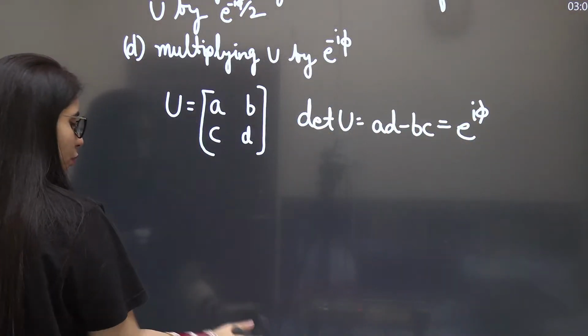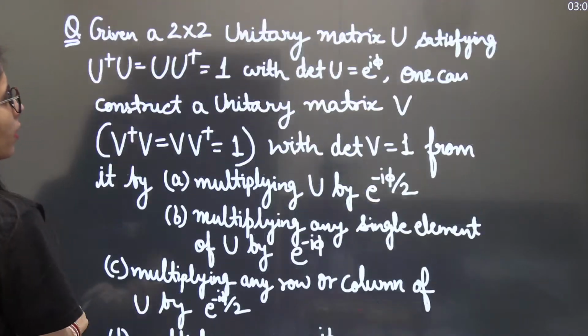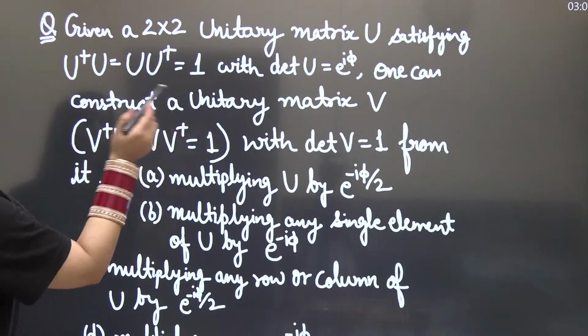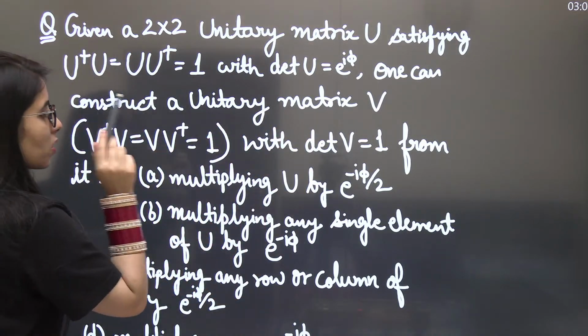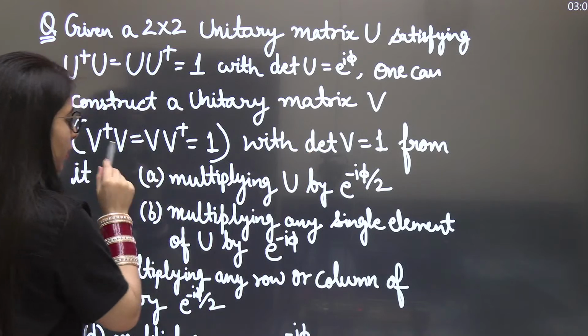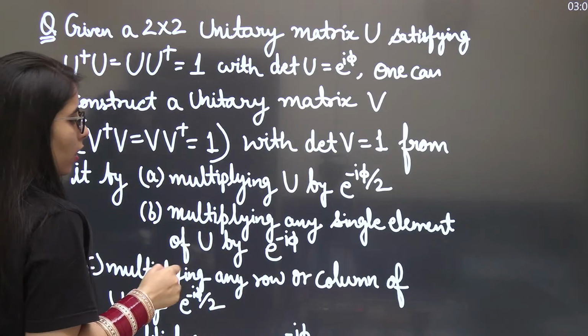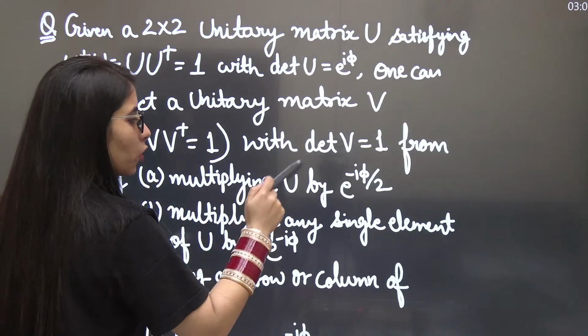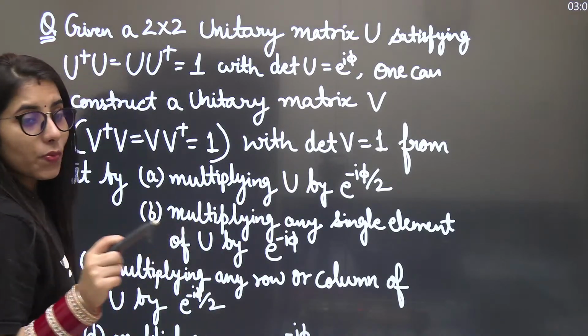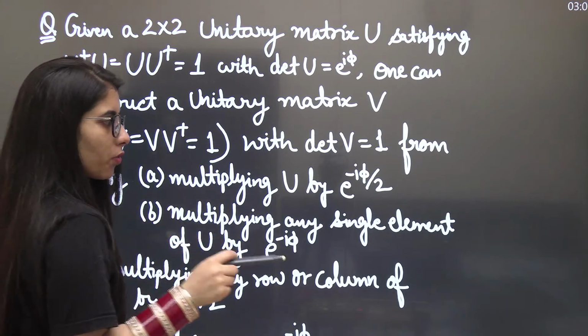At the same time, in the next statement they have mentioned that one can construct a unitary matrix V such that the determinant of V should be 1 and it should also satisfy this condition, from the U matrix by multiplying U with this. So let's work on the first option right now.